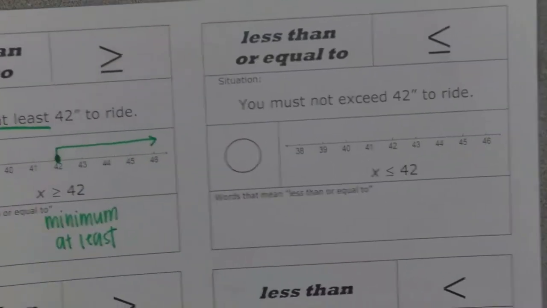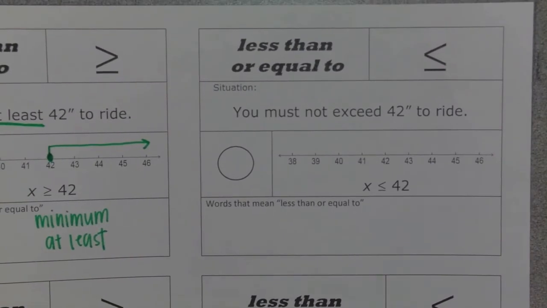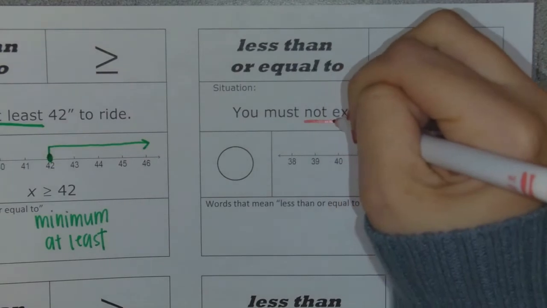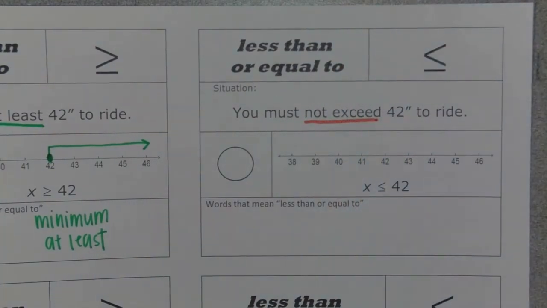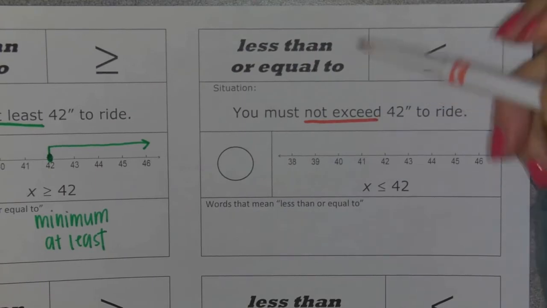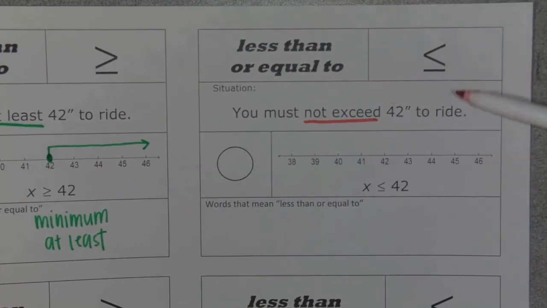Now let's talk about less than or equal to. Our situation that represented this was where it says you must not exceed 42 inches tall to ride that ride. Remember, our kid was really upset here because he was greater than 42 inches tall. So not exceed means less than or equal to, and this is what our inequality looks like.